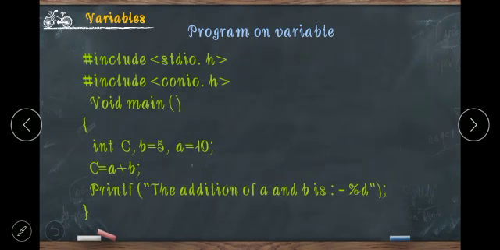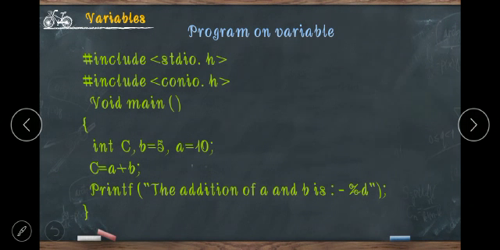Here #include stdio.h and #include conio.h, void main. This is the general structure for all programs. But here after the keyword int, A, B and C are variables, but A and B already have declared values.